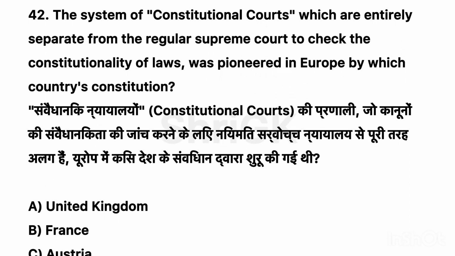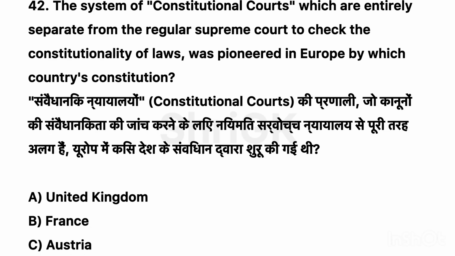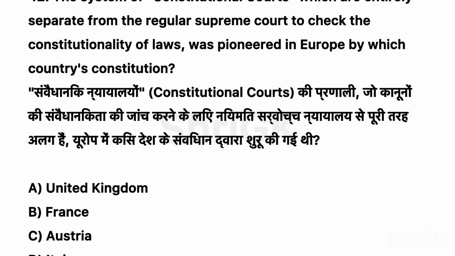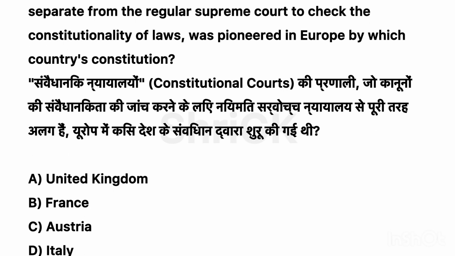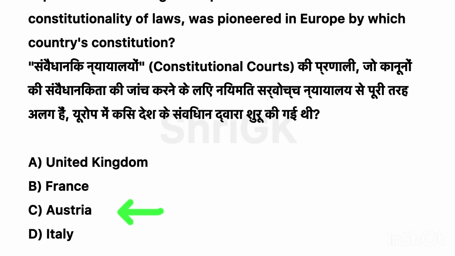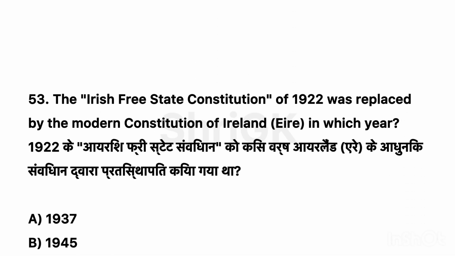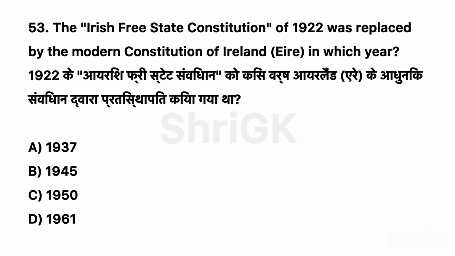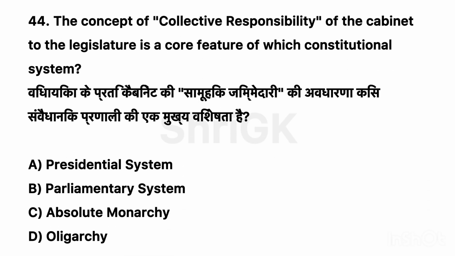42. The system of constitutional courts, which are entirely separate from the regular Supreme Court to check the constitutionality of laws, was pioneered in Europe by which country's constitution? Correct option C, Austria. 43. The Irish Free State Constitution of 1922 was replaced by the modern Constitution of Ireland in which year? Correct option A, 1937.